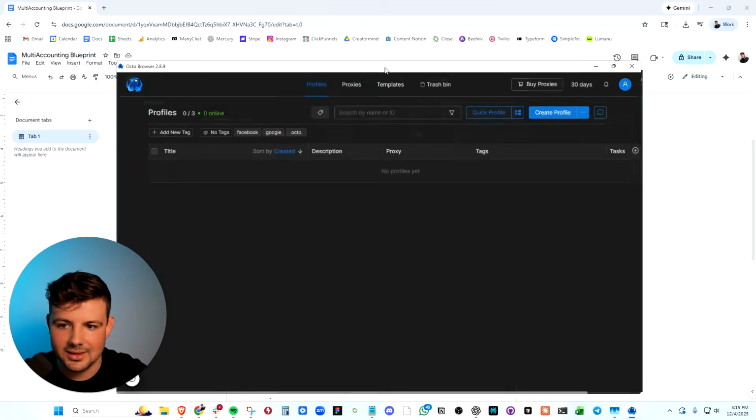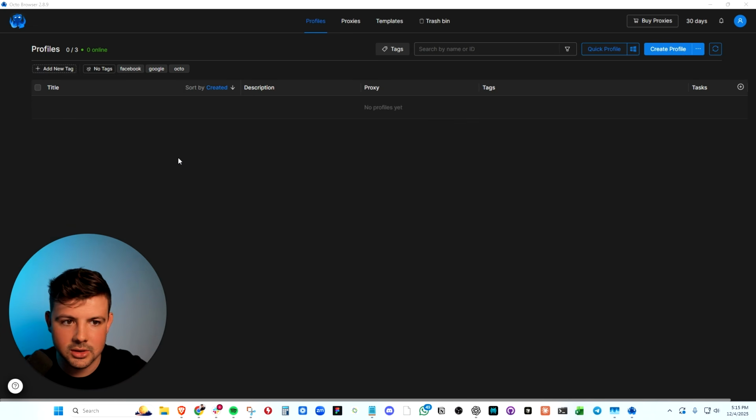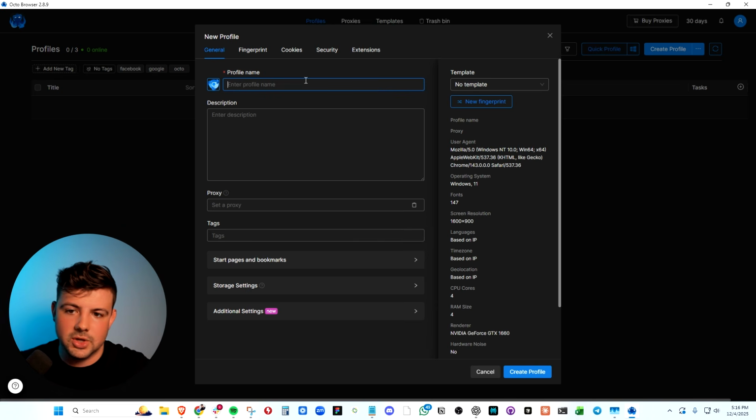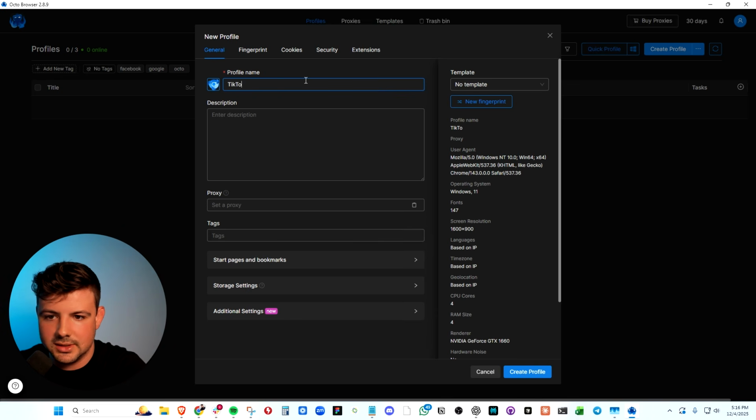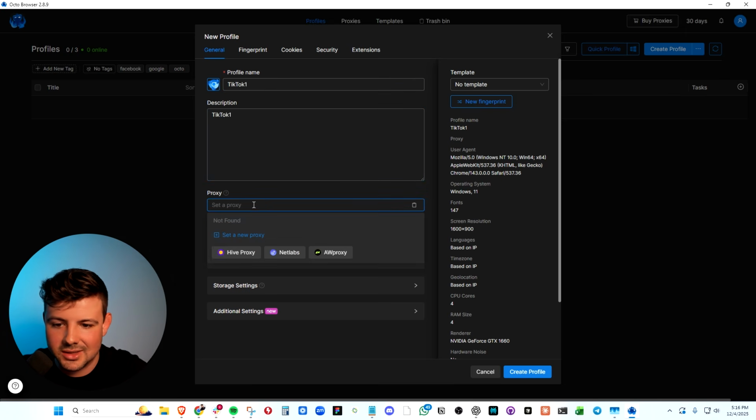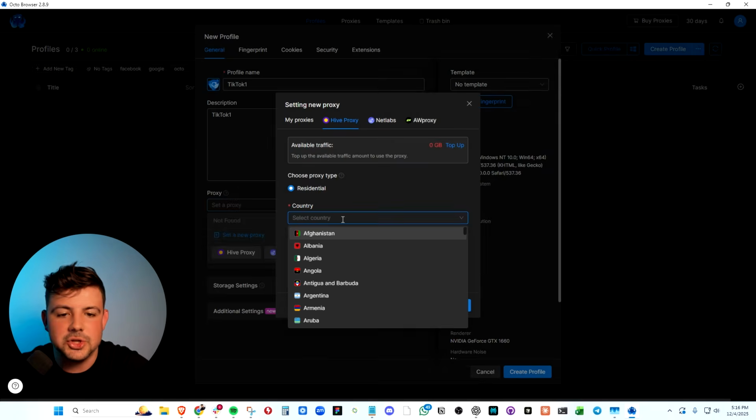So with that being said, let's jump into Octo Browser. Here, once you have it downloaded, you can start to create your profiles. Okay, so you can create your own profile, and we're gonna call this TikTok 1, right? You can enter a description, you can set up a proxy for each one of these, and you can choose what country you want the proxy to be from.